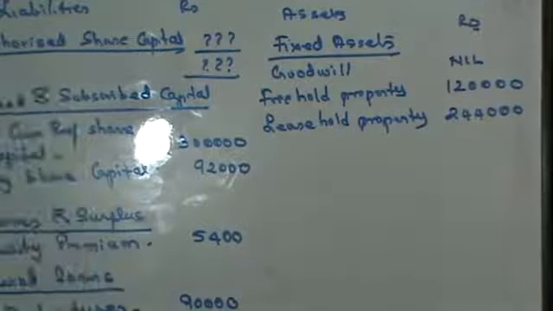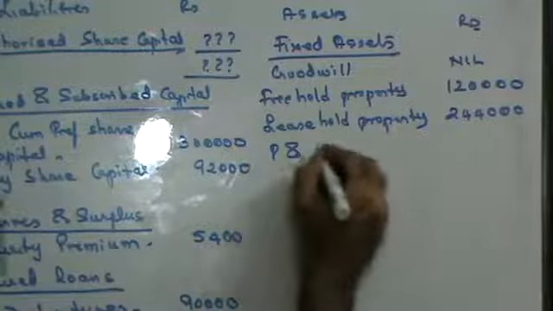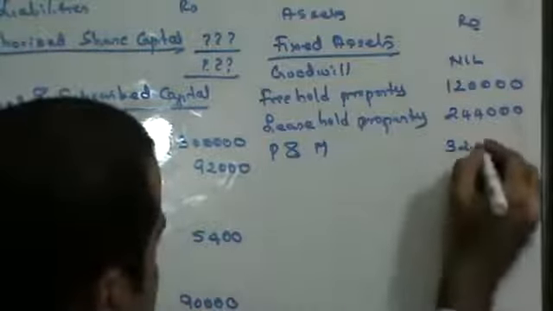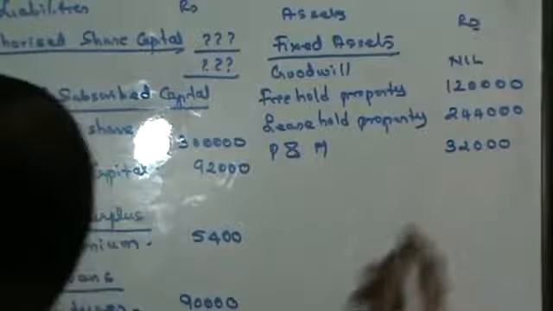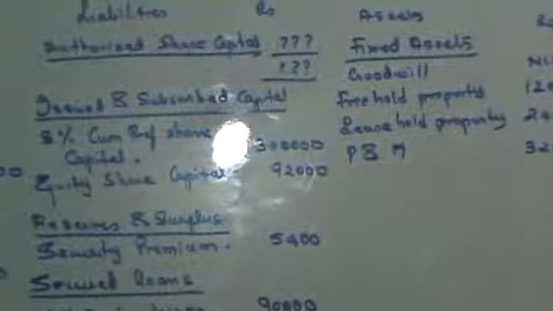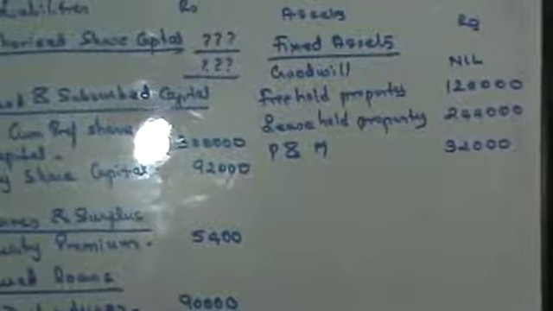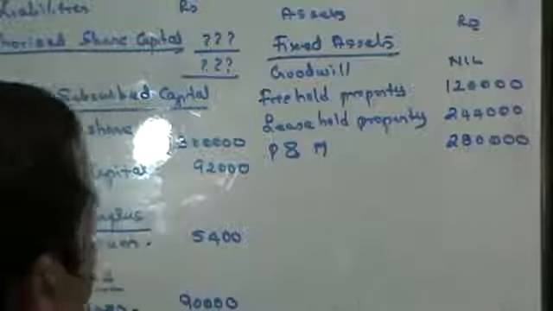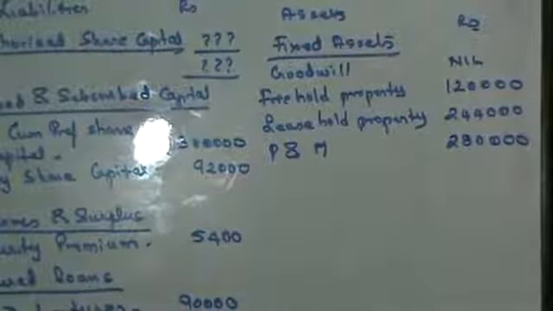Then you have plant and machinery. Plant and machinery is given to you as 3,20,000. Do we have an entry with plant and machinery? Yes. Plant and machinery has been written off to the extent of 40,000. So in that case, that will be 2,80,000. Right? Then you have furniture.